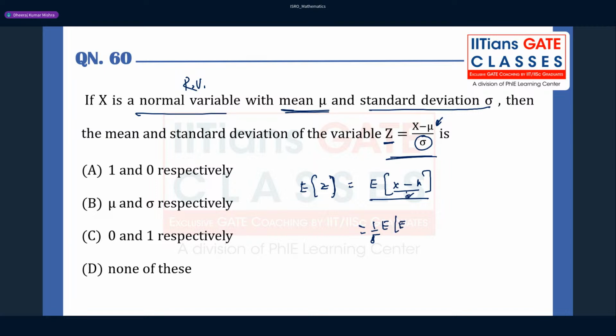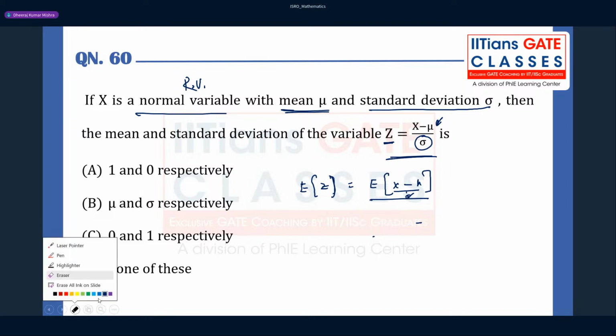So this is very simple. The mean will be 0 here, because standard normal has mean 0 and variance 1. So you have to remember this.